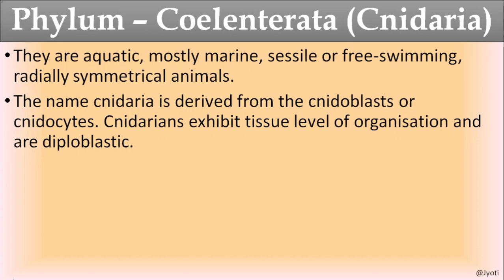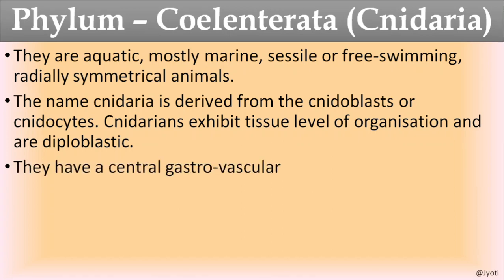Okay, and these Cnidarians have the tissue level of organization. That means the cells are aggregated together to form a tissue, and each type of tissue performs a specific function. And the body is diploblastic. That means the body wall consists of two layers, that is ectoderm and endoderm, in between which the mesoglea, the jelly-like layer, is present, which provides flexibility to the body as well as mechanical support.